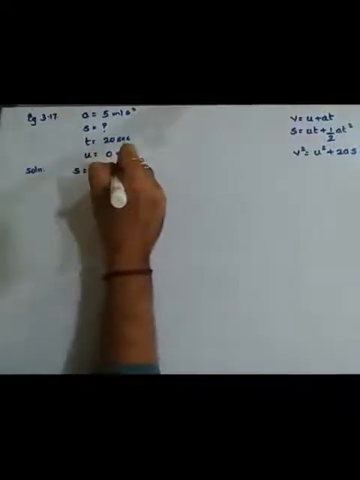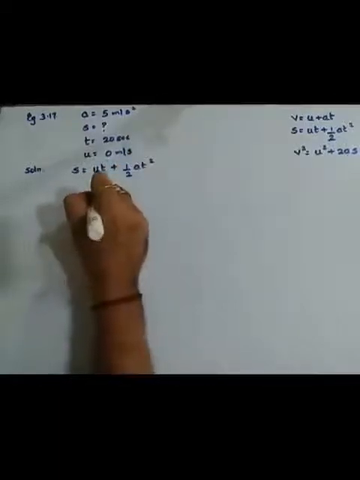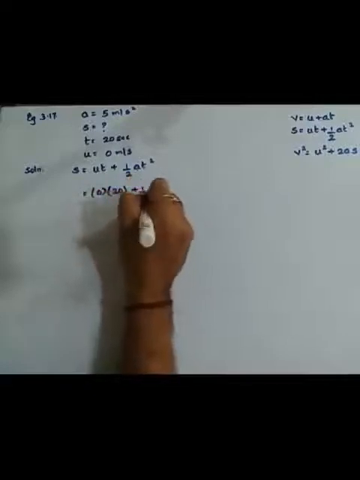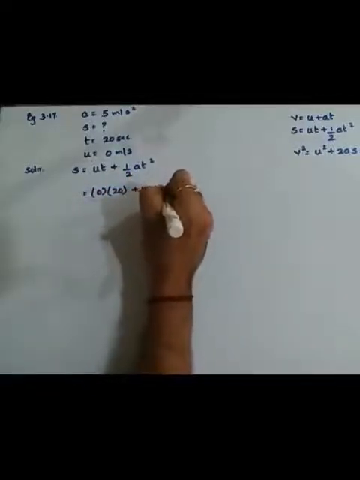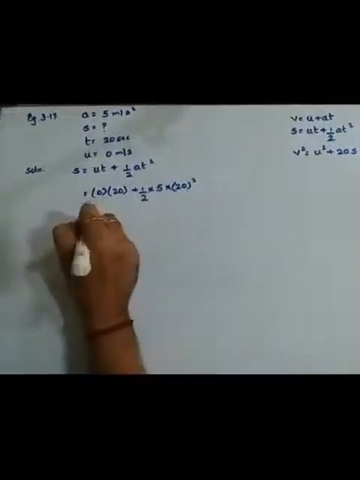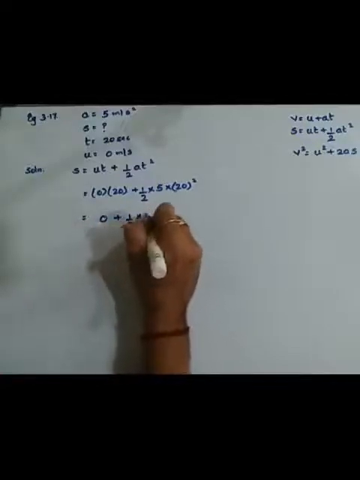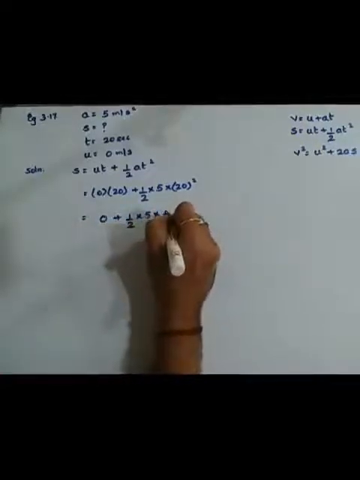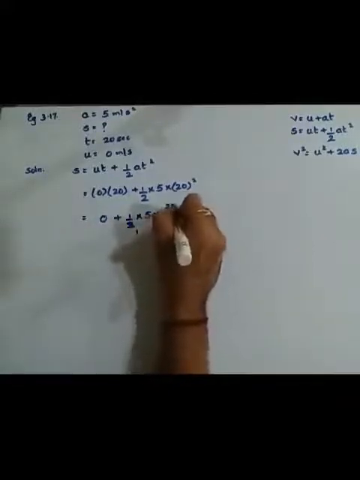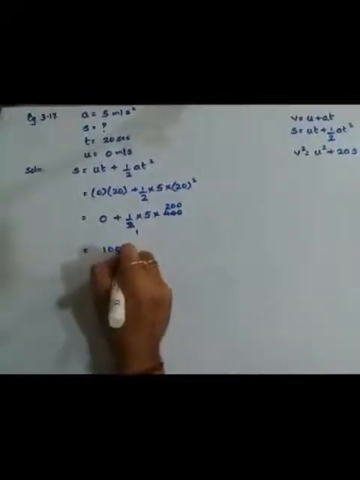S is equal to UT plus half AT square. That is U is 0, T is 20, plus half into A, that is 5, and T square, that is 20 square. 0 into 20 is 0, plus half into 5 into 20 square, which is 400. Cancellation gives 1000.